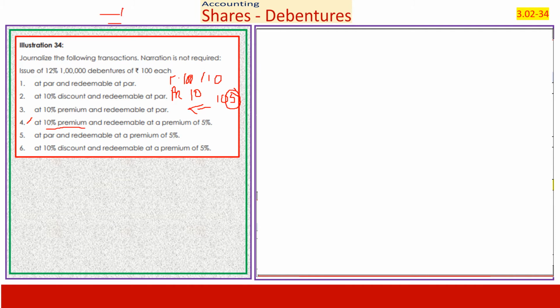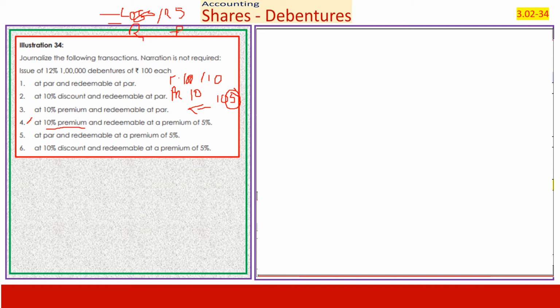One, it is a loss to me, therefore I debit loss or discount, or loss on redemption premium which I incur. And to whom is it payable? It is payable on redemption, towards redemption premium. The entry will be loss account debit to redemption premium account.